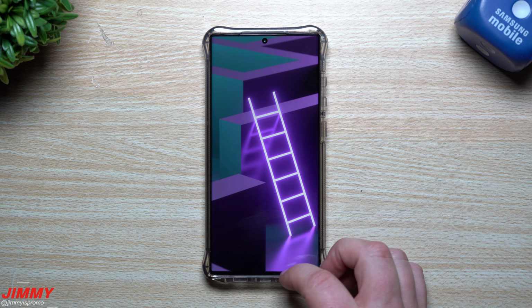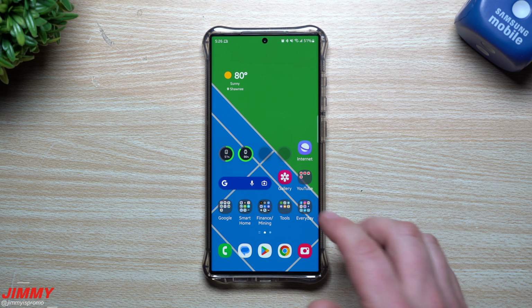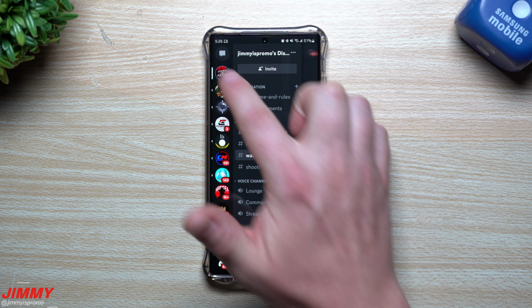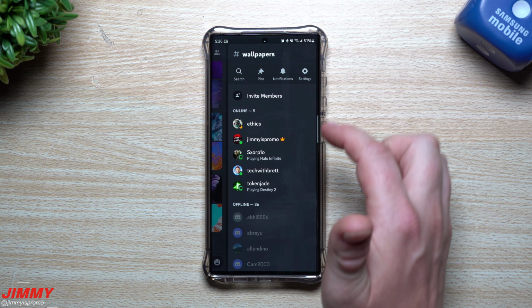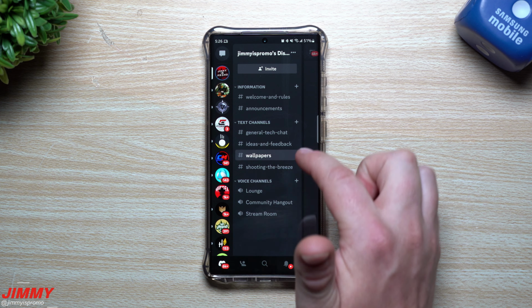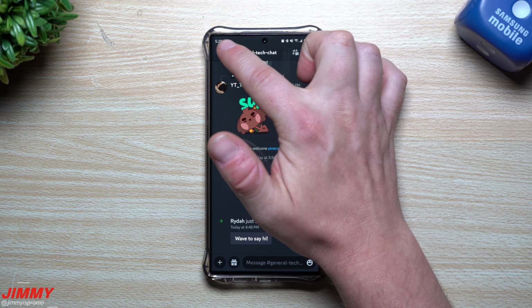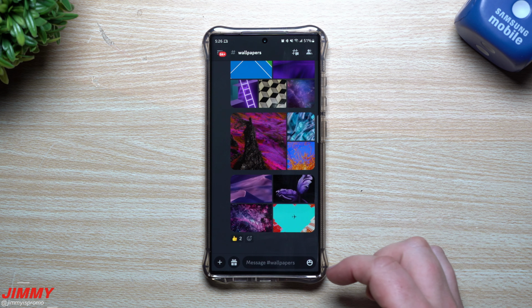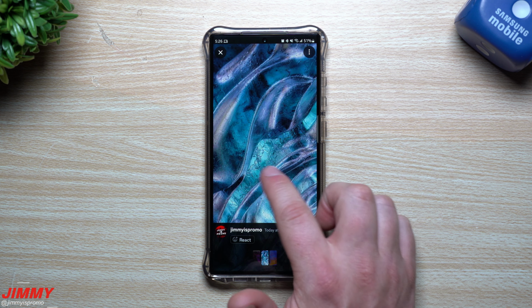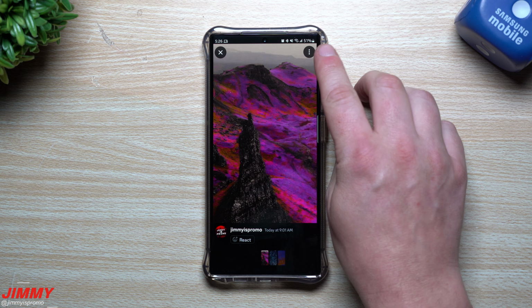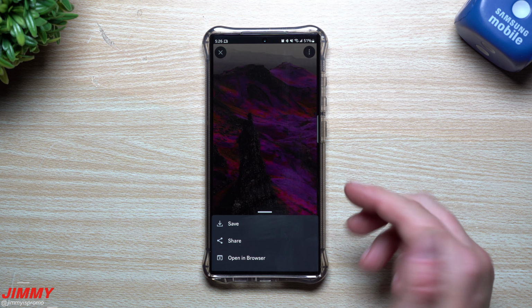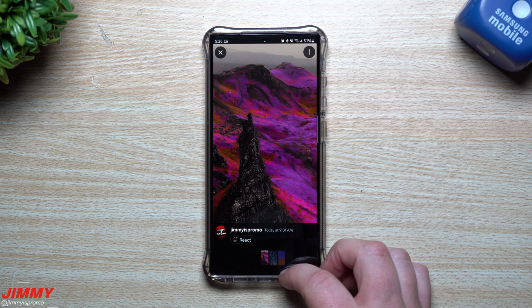So at any point in time, if you ever want to take a look at some wallpapers, you'd be able to go inside of Discord and take a look. If you go inside of the Jimmy is Promo channel, on the very top, you just want to tap on this little icon over here, and this is where you can change. If you want to be in the normal general chat, tap up there. If you want to go inside of wallpapers, this is where you tap on any of them. You can scroll through them, and on the very top, those little 3 dots, that's where you can go down and hit share or save.